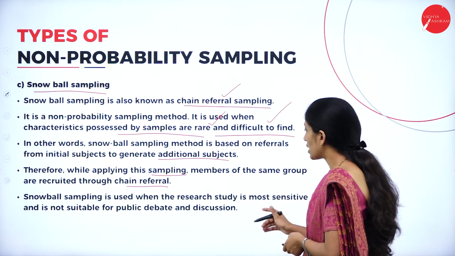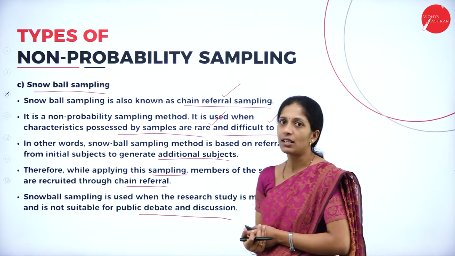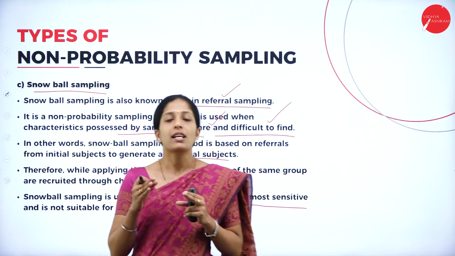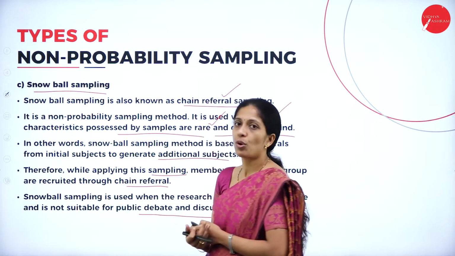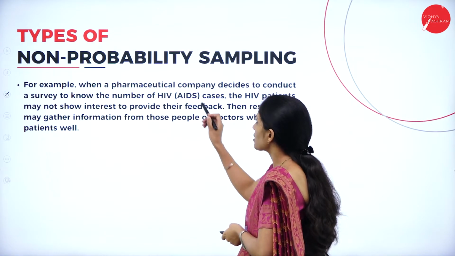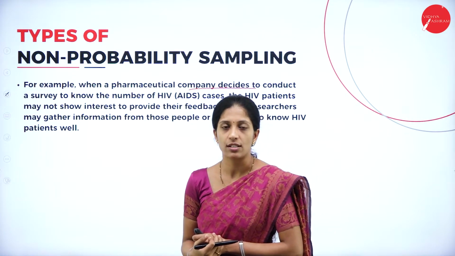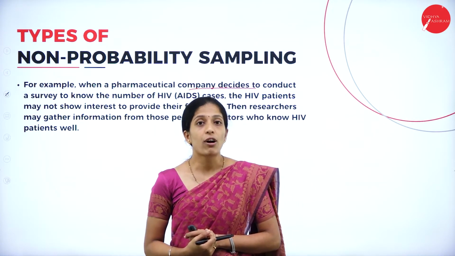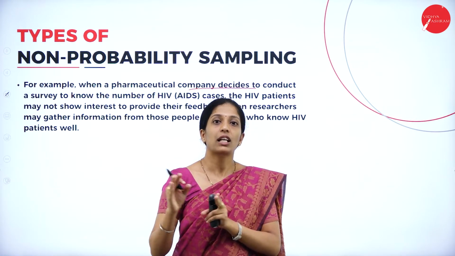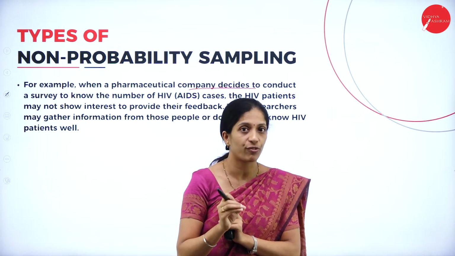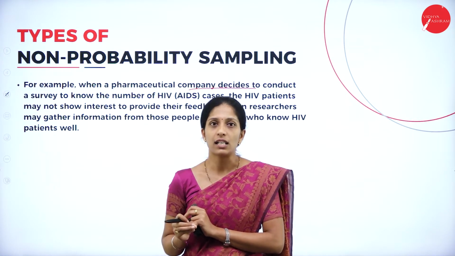Snowball sampling is used when the research study is more sensitive and it is not suitable for public debate and discussions. In the sense, the researcher is going to refer to the sample which has already been used. So, they are termed as what? Snowball sampling. For example, when a pharmaceutical company decides to conduct a survey to know about HIV patients, they can't directly contact the HIV patient and ask about it. So, what will they do? They'll contact their friends or their doctors who are in relationship with them or attached to them. From them, the researcher can collect the information.